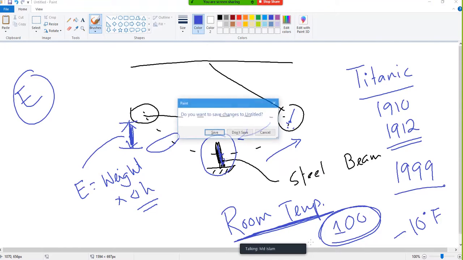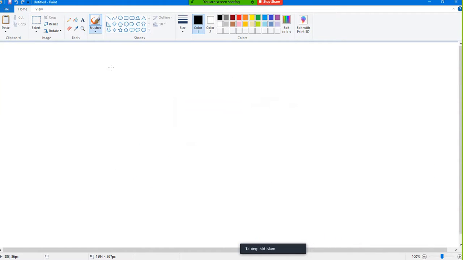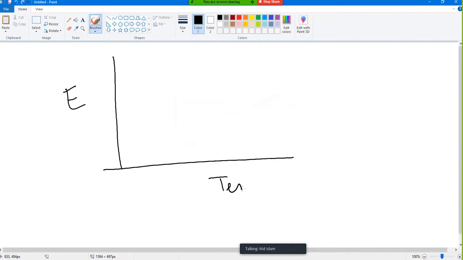So if I take a new slide, in this test, what we do is test at a defined temperature and plot the energy. Say at a high temperature my energy is very high. If I decrease my temperature, energy decreases. Again decrease temperature, it decreases. Again decrease temperature. So this is 0 degrees or minus 100 degrees. Say minus 100 degrees is here. 60 degrees, say here, a rough value.